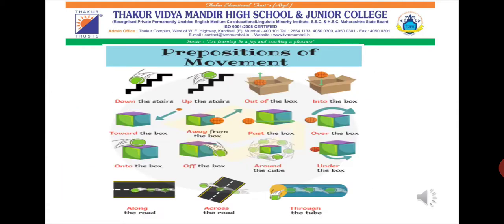So these are the prepositions used to indicate movement or direction. As I mentioned, it means some kind of movement that is happening, and therefore all these prepositions are used to indicate direction, like down the stairs, up the stairs, out of the box, into the box, towards the box, away from the box, past the box, over the box, onto the box, off the box, around the cube, or under the box, along the road, across the road, through the tunnel.